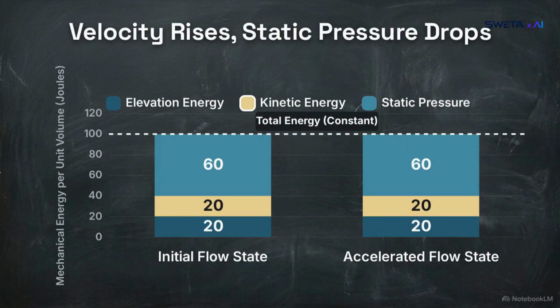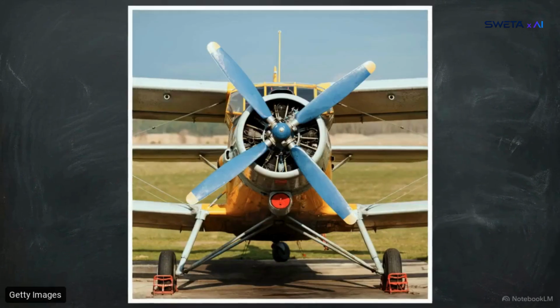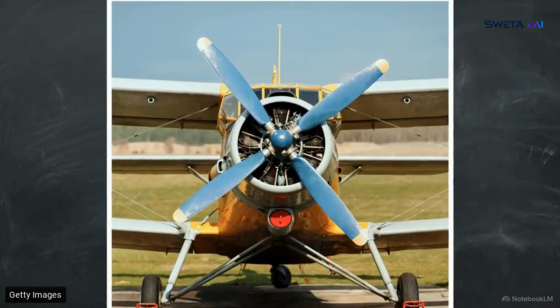This is a balance of static pressure, kinetic energy, and elevation energy. Since the total energy cannot change, the fluid makes a physical trade-off. If its velocity increases horizontally, meaning its kinetic energy rises, its internal static pressure must drop to keep the total energy balanced. This trade-off drives the phenomenon of dynamic lift.